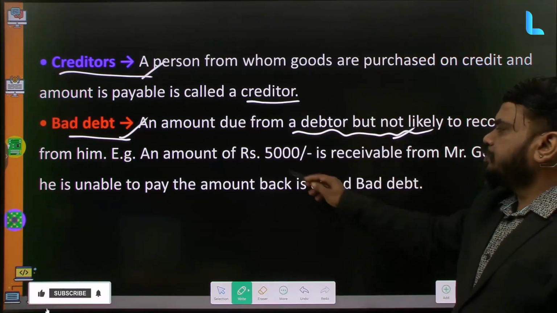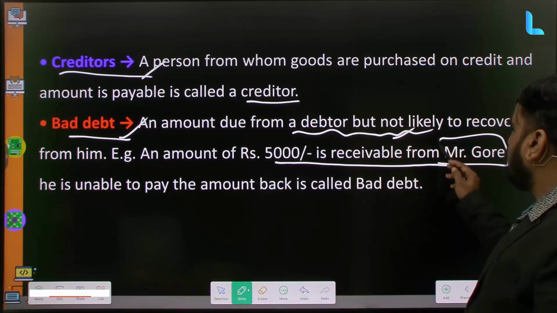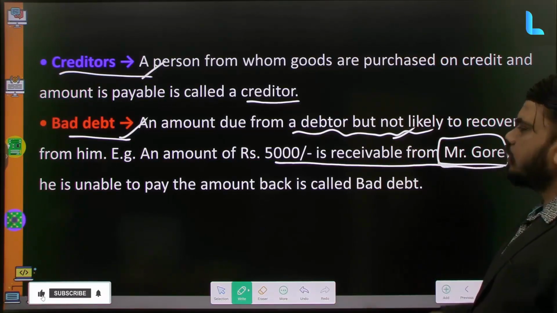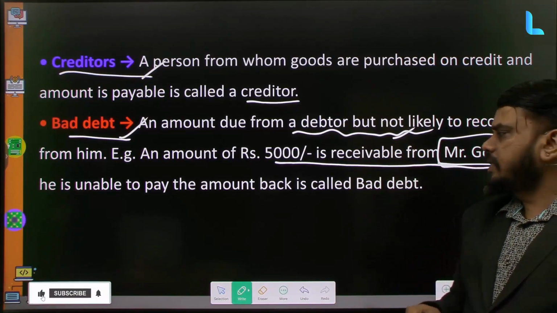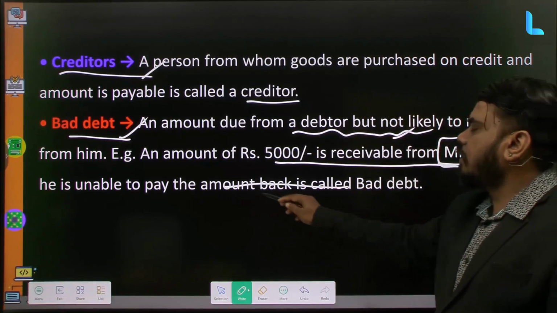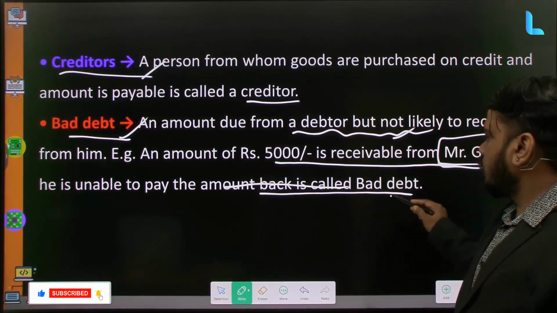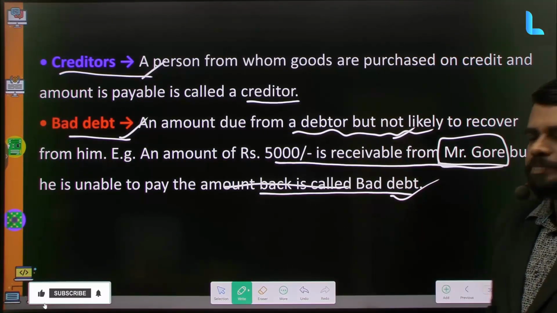Example, 5,000 rupees is receivable from an individual or a company called Mr. Gore, but he is in a state that he is not able to pay back at all. Then that financial loss which has occurred is called bad debt.